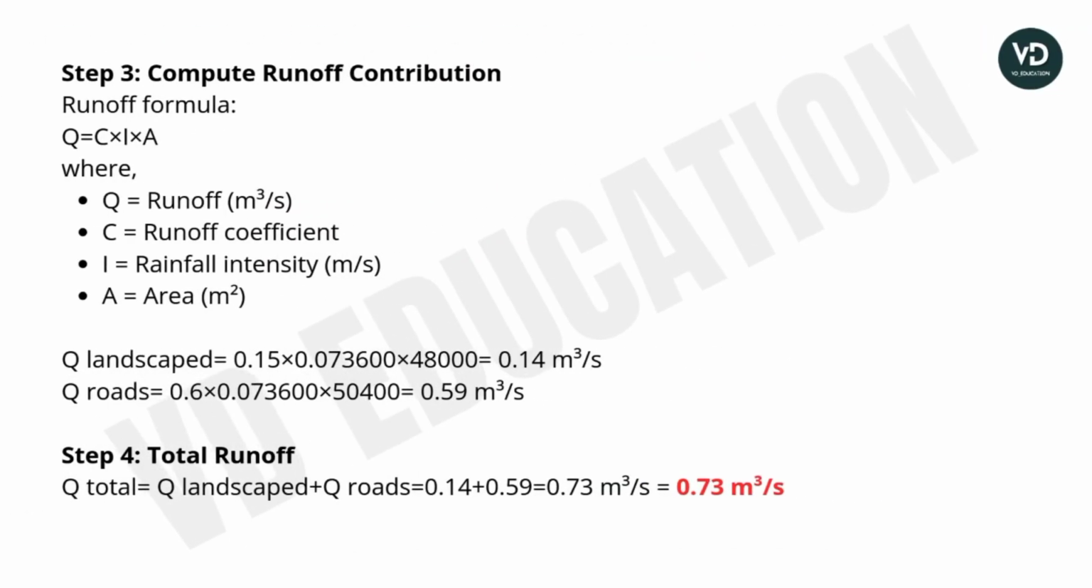Step 3. Compute runoff contribution. Runoff formula is Q is equal to C into I into A, where Q is the runoff in cubic meter per second, C is the runoff coefficient, I is the rainfall intensity in meter per second, and A is the area of the site.